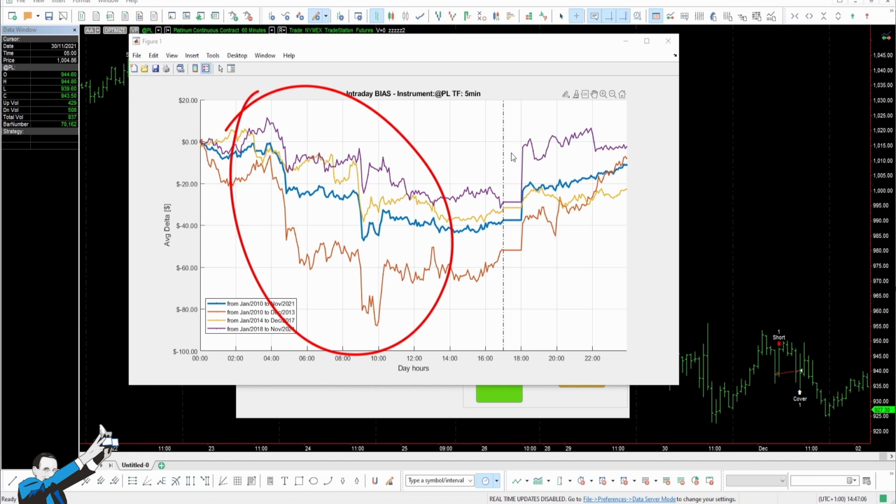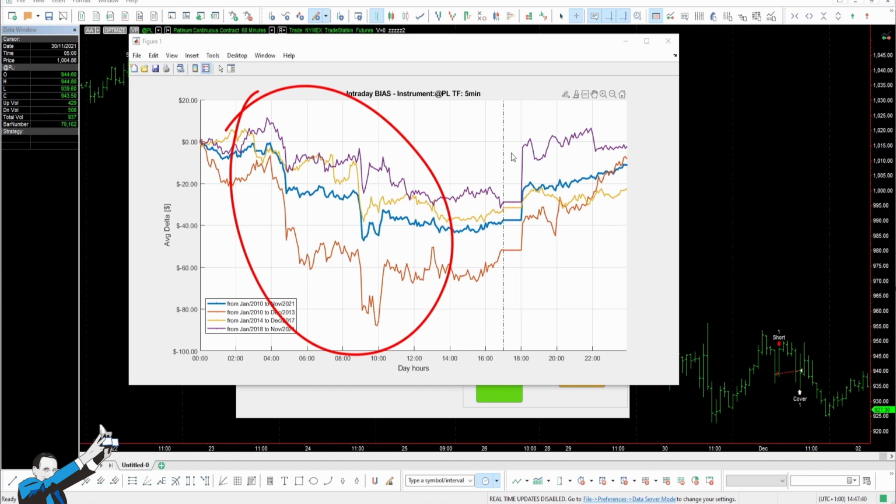Moreover, this bias, this recurring behavior, seems to track the trends of the gold future pretty well. In fact, on average, there's a drop in the prices of gold around the same hours. So what we can do now is to start from the information provided by this chart and use it to build a strategy that trades the platinum future only on the short side.